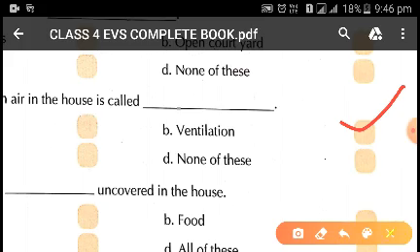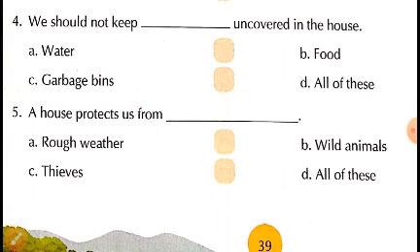Now coming to the next question, that is we should not keep dash uncovered in the house. We have four options here. One is water, option B is food, option C is garbage bins, option D is all of these.